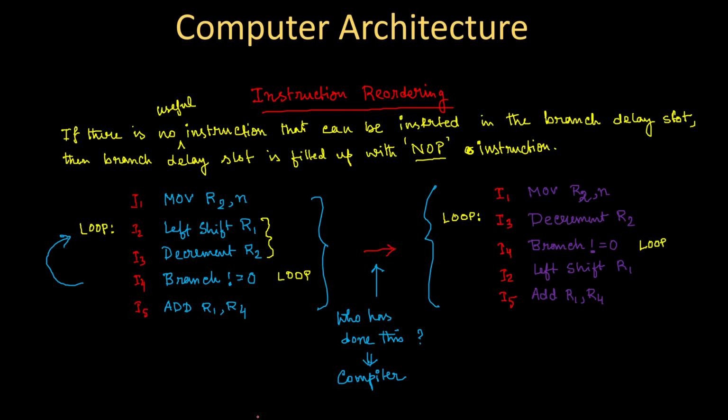So instruction reordering, I mean putting useful instruction in a branch delay slot, is one solution of the problem that will be created for conditional branch. Another type is what we call branch prediction.